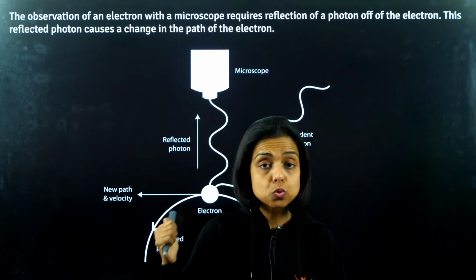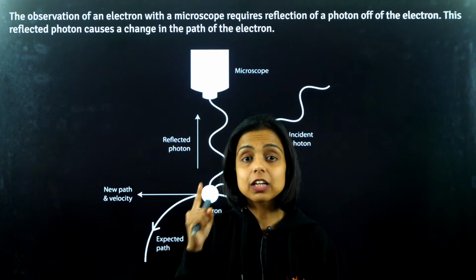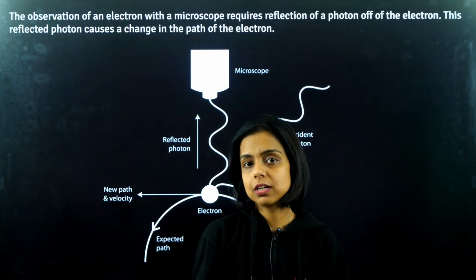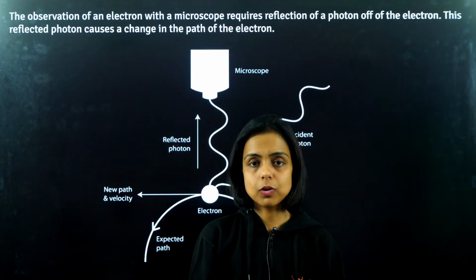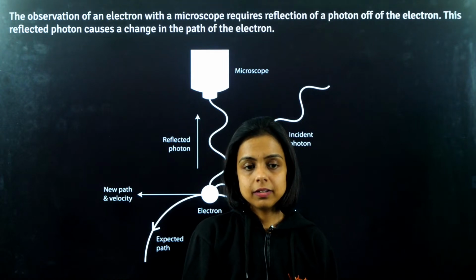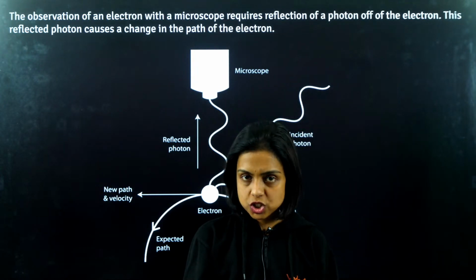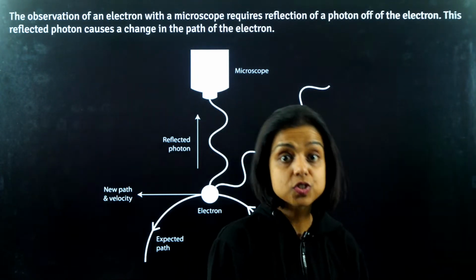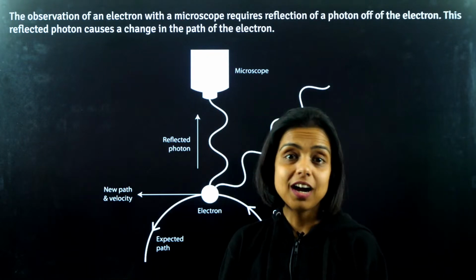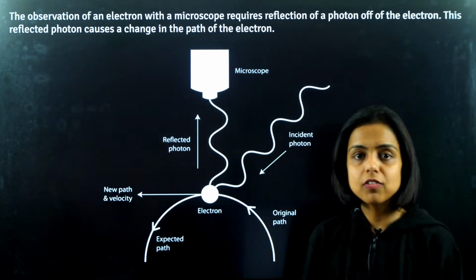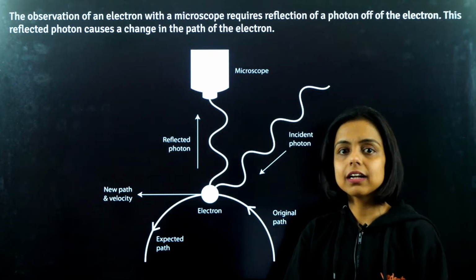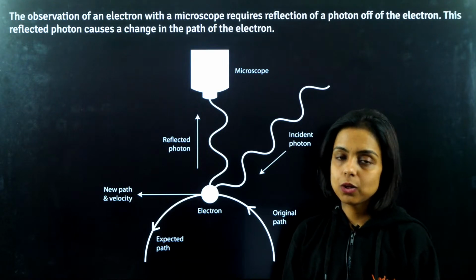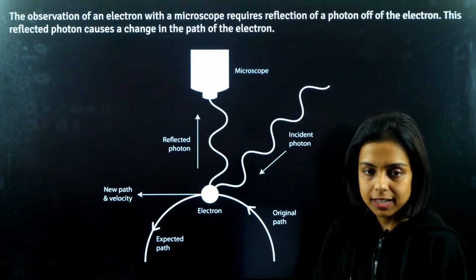But these two theories contradict Bohr's model, the postulates of the Bohr model, right? First of all, the electron is not just a particle, it also has a wave nature which is significant, and you can't tell both position and velocity of the moving electron in the atom exactly accurately, right? Got it, guys?